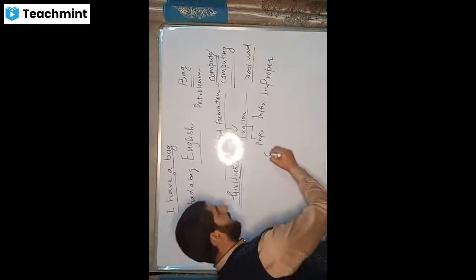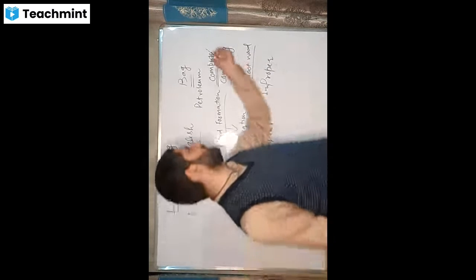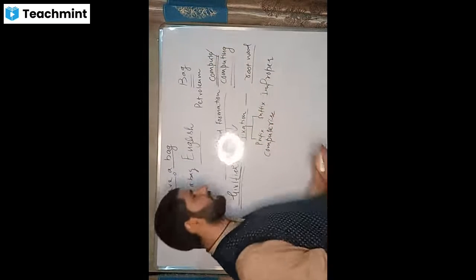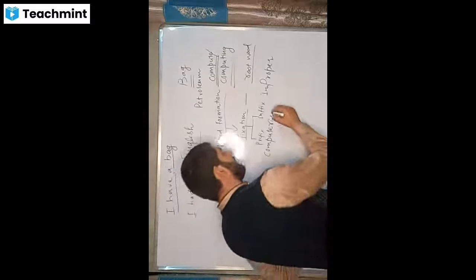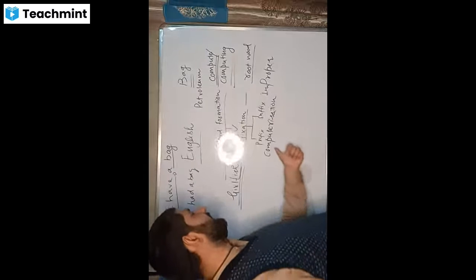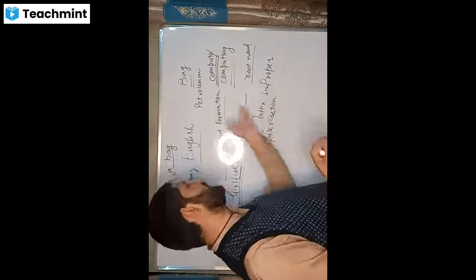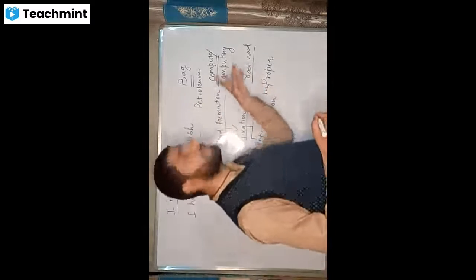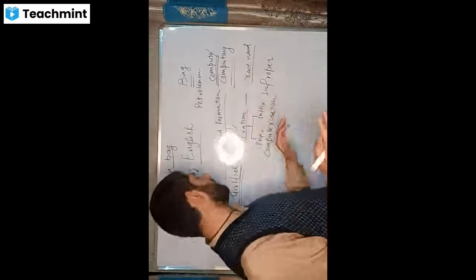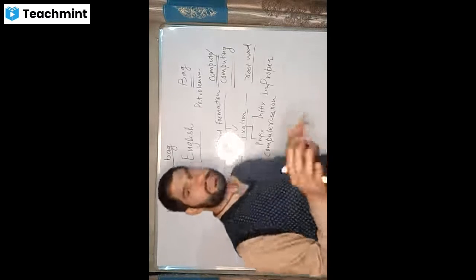Or similarly, I can make computer from compute. By simply adding R here, it becomes computer. Then I will add ISE, and it becomes computerize. Then I will add ATION, and it becomes computerization. So here you can see that with the help of prefixes and suffixes, we can change the sense of the word and the part of speech of the word. Sometimes it is a noun, then it becomes a verb, then an adjective. Computerization is the process of computerizing.